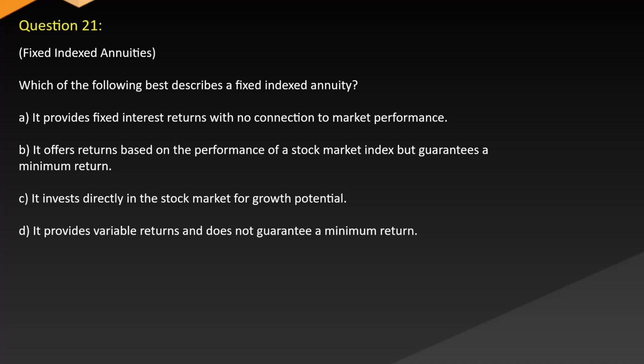Fixed-indexed annuities. Which of the following best describes a fixed-indexed annuity? A, it provides fixed interest returns with no connection to market performance. B, it offers returns based on the performance of a stock market index but guarantees a minimum return. C, it invests directly in the stock market for growth potential. D, it provides variable returns and does not guarantee a minimum return.